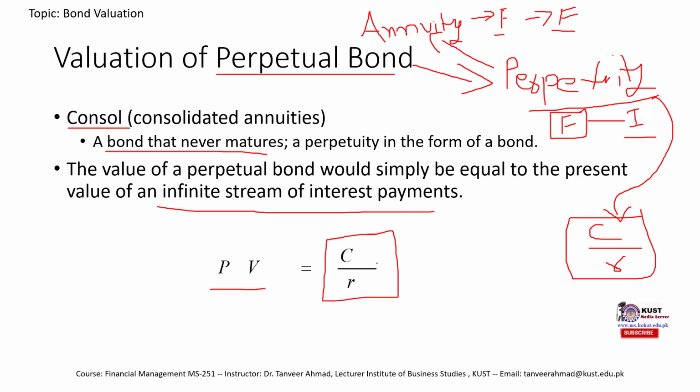We have C divided by R, where C is the fixed interest payment that we are going to receive. It is a bond, so bond pays us a fixed interest payment, and this would be C. So for example, we are going to receive 100 rupees per year for infinite time period, that is the fixed interest payment, and this R would be the yield or the interest rate.